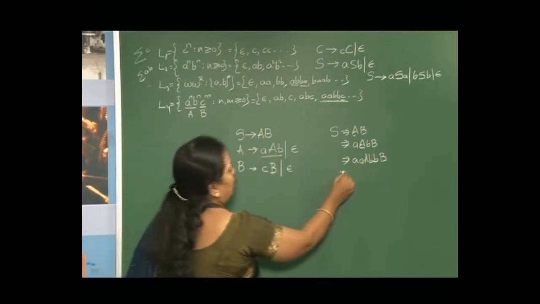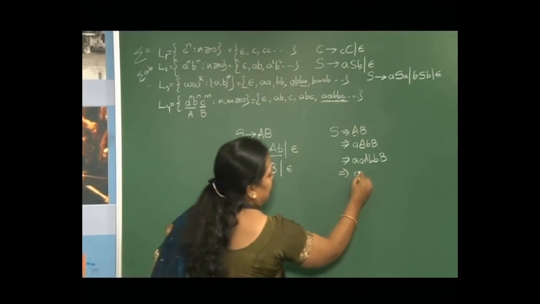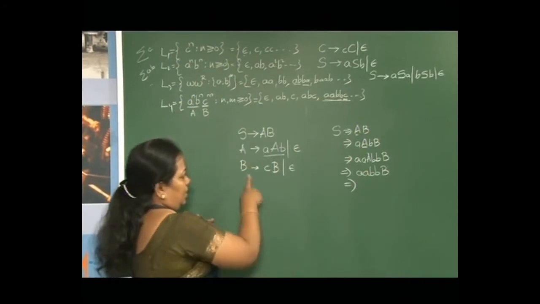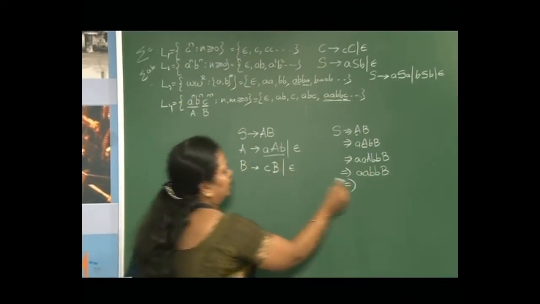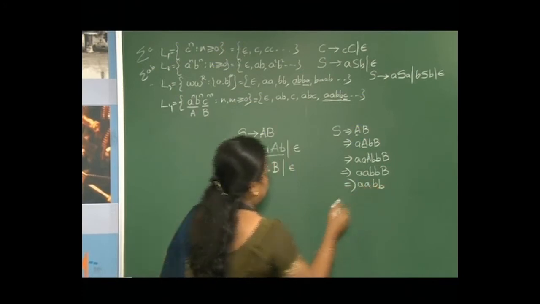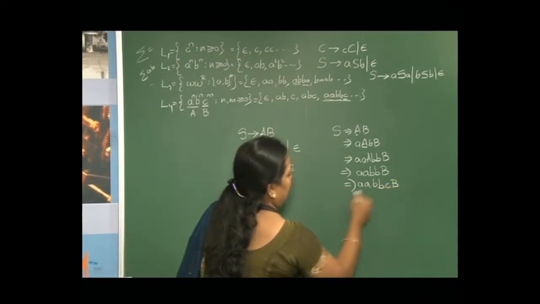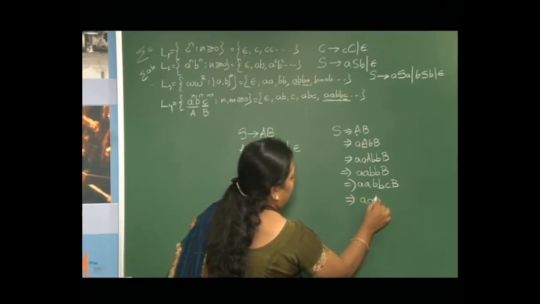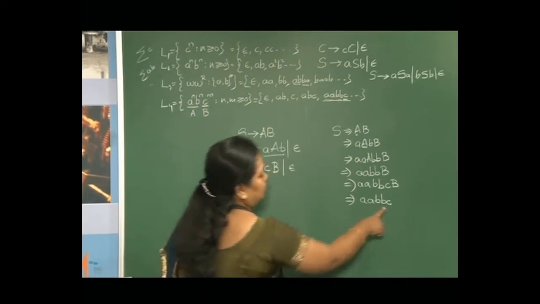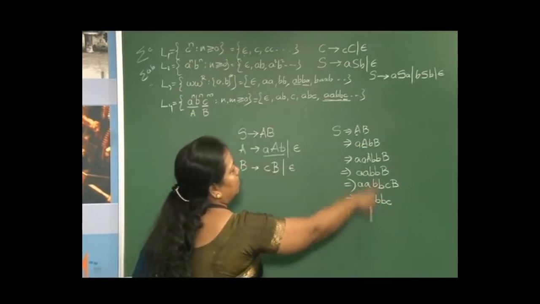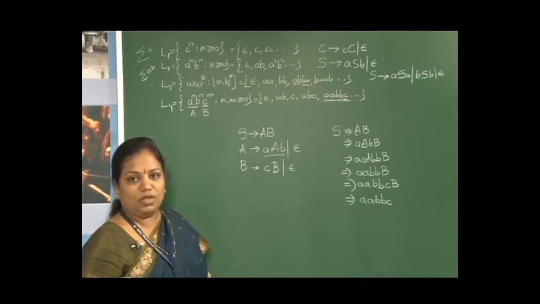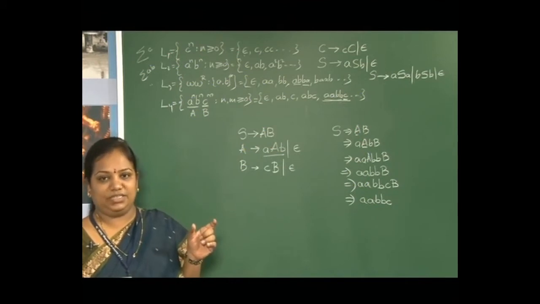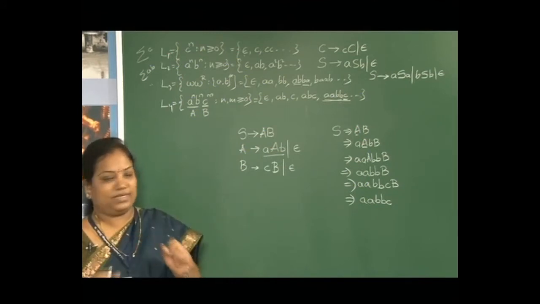b. Now I will apply A tends to epsilon, so I will get a, b, b, and this B as it is. Now I will apply B tends to cB, so I will get a, b, b, and this B as cB, and next time when I apply epsilon, I will get a, b, b, c, B tends to epsilon, so I will get the string a, b, b, c, c. So this is an example for concatenation of two separate regions which are in sequence.